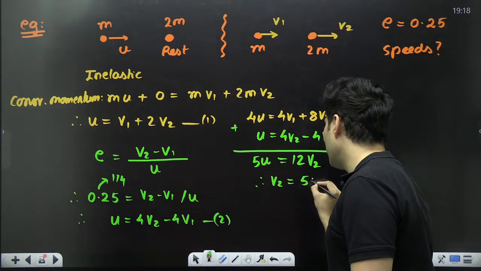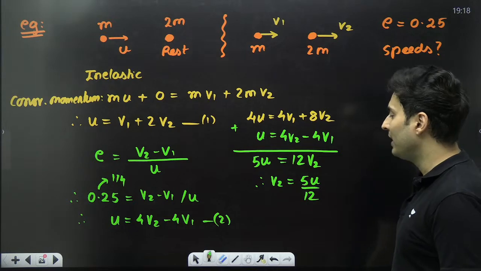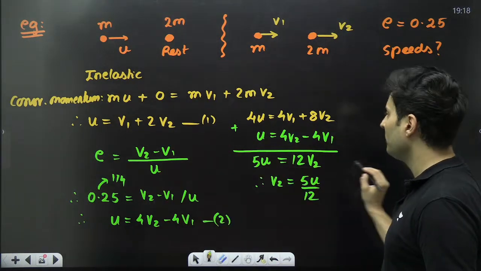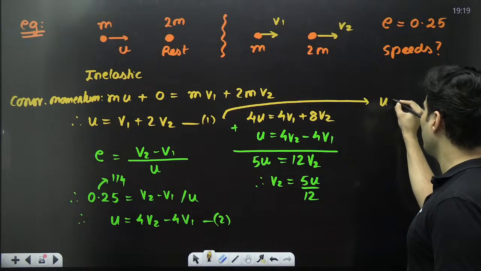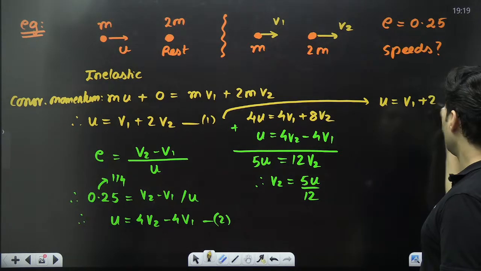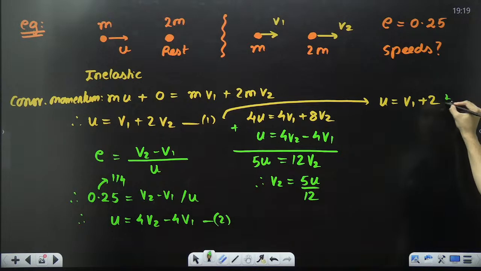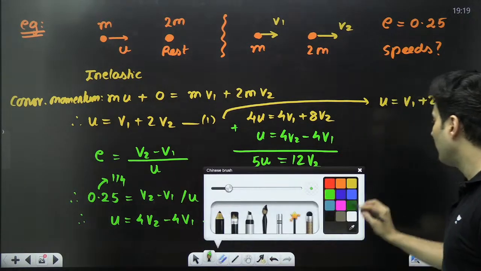So v2 will be 5u by 12. Now use this in any of the equations. Let's say equation number 1. So u will be equal to v1 plus 2 times v2. Whatever v2 we got, we will substitute: 5 times u divided by 12.